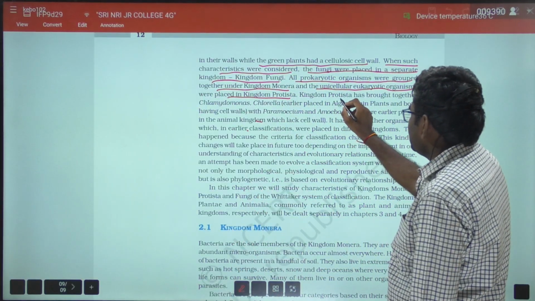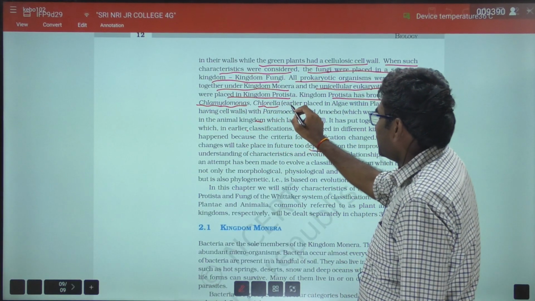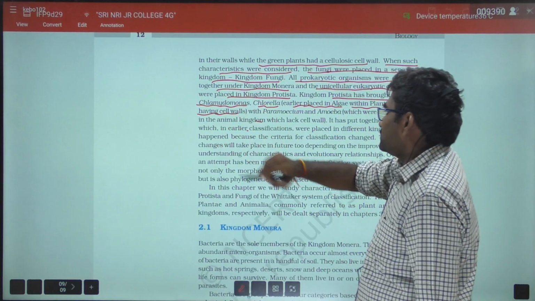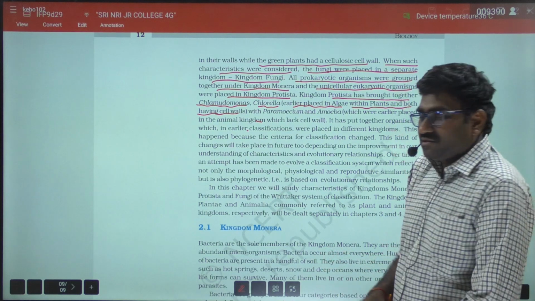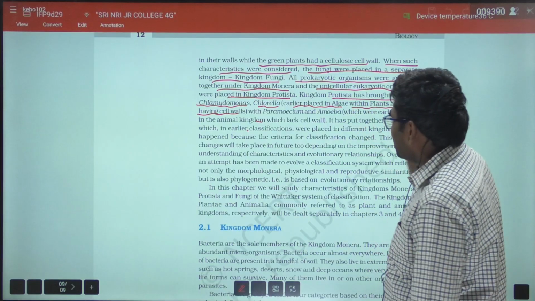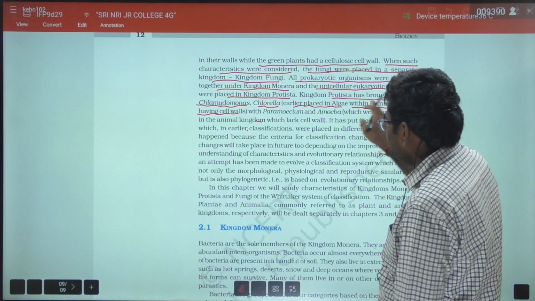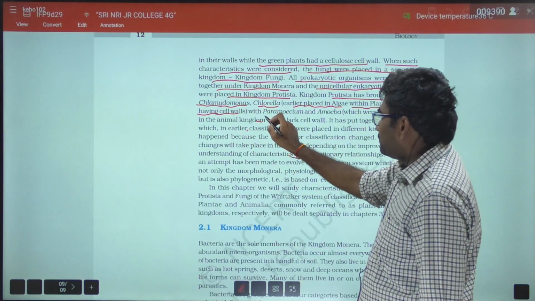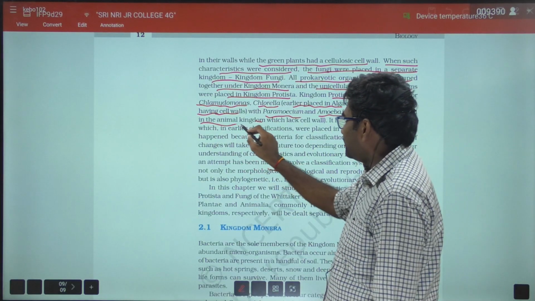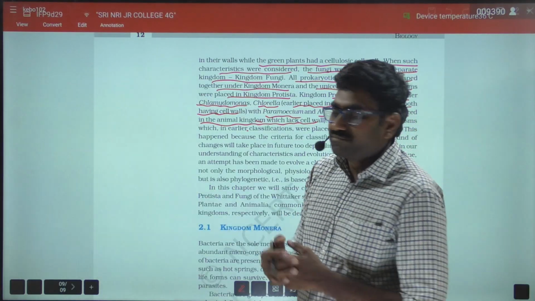Kingdom Protista has brought together Chlamydomonas and chlorella, earlier placed in algae within plants, both having cell walls, with paramecium and amoeba, which were earlier placed in the animal kingdom and lack a cell wall. All these are placed in the kingdom Protista.